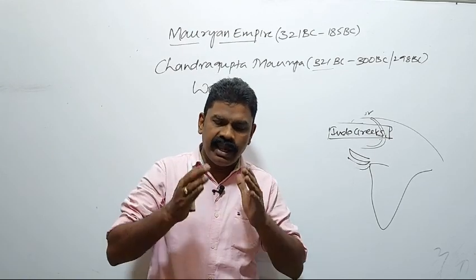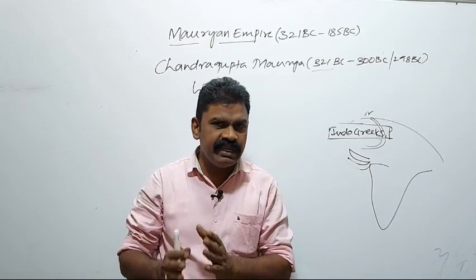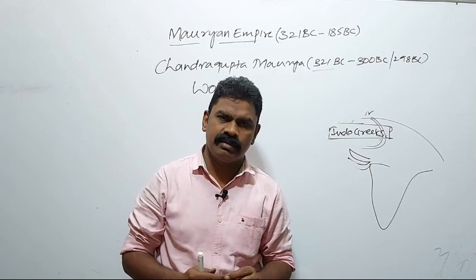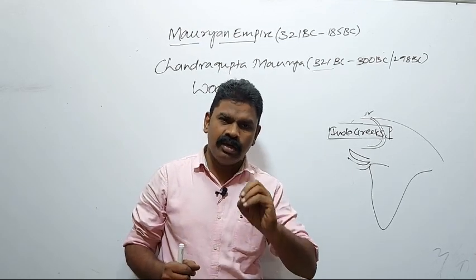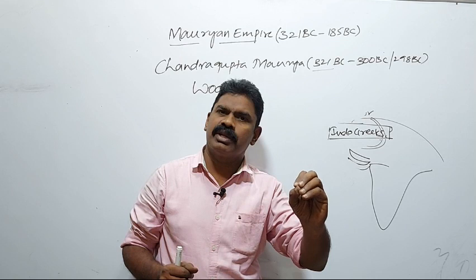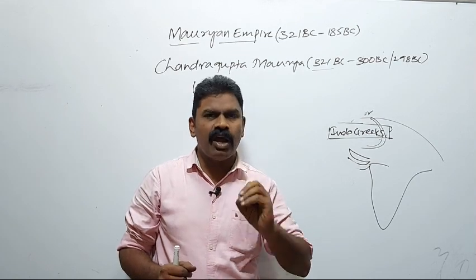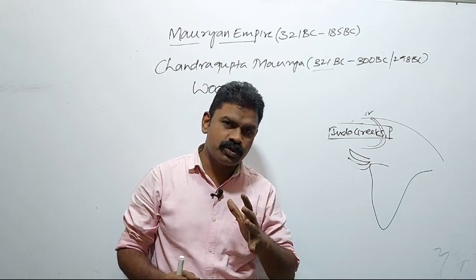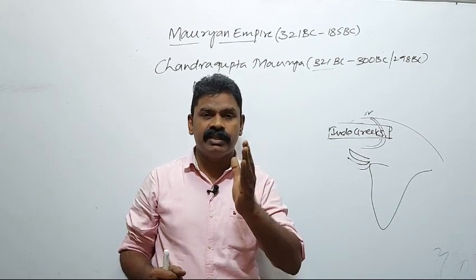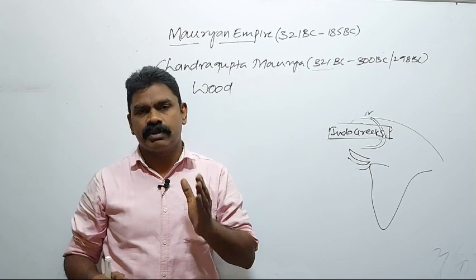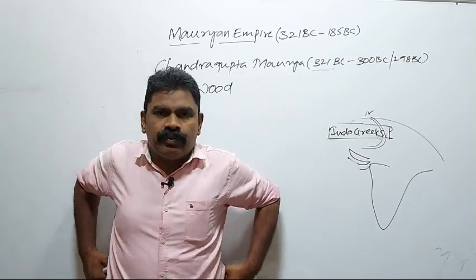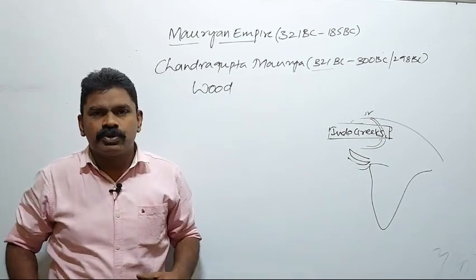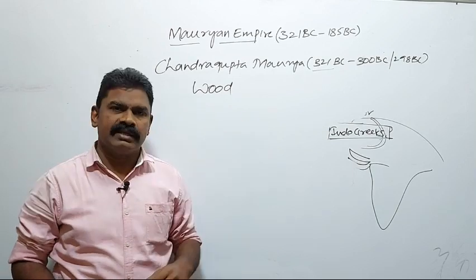Because he always had troubles with the Nandas. Chandragupta Maurya was afraid of the Nandas. That's why nobody knew where he was sleeping at night. Because of that, he constructed different rooms in a wooden palace.